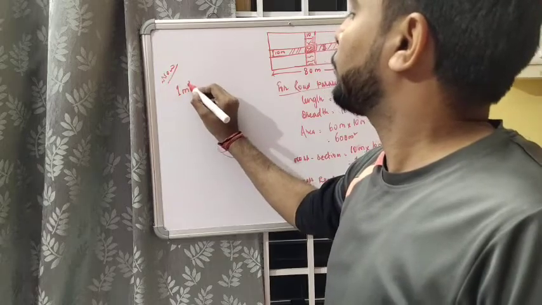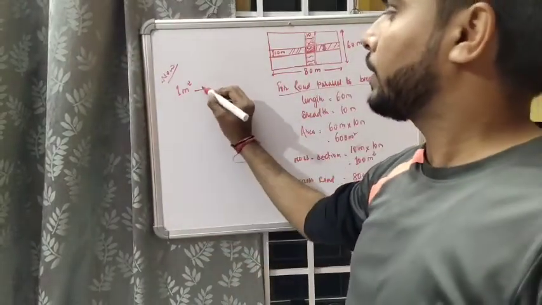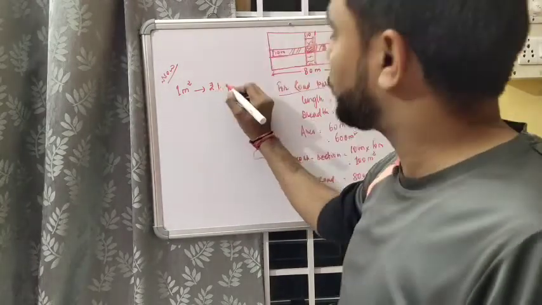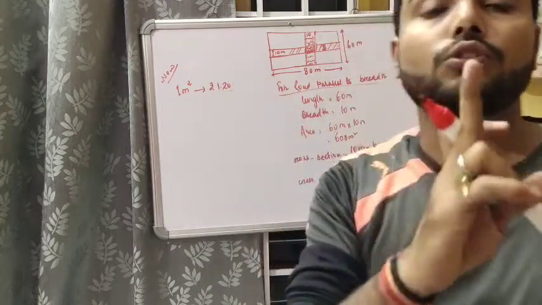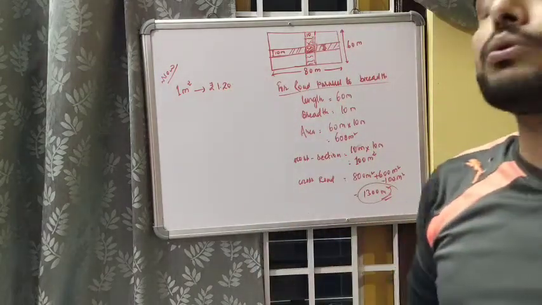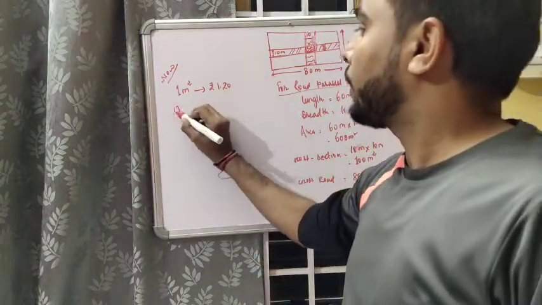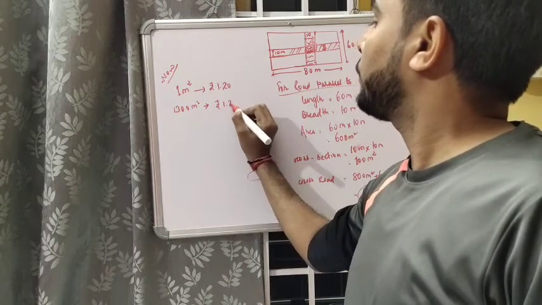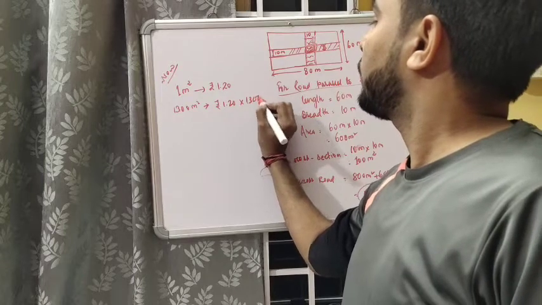So you will write the statement properly. Cost of graveling 1 meter square is ₹1.20. It is given that the cost of graveling per meter square is 1.20. So you are going to gravel 1300 meter square. So 1.20 into 1300.